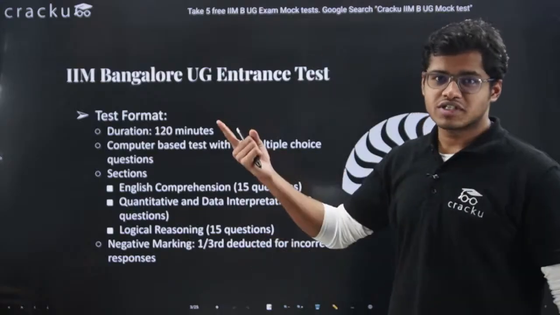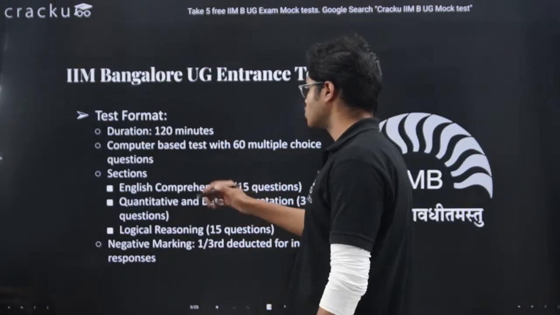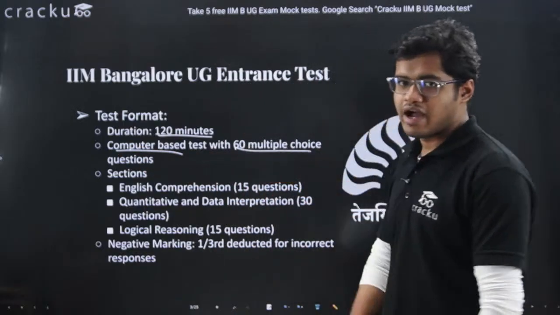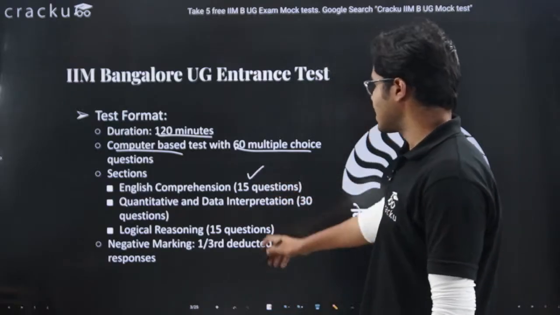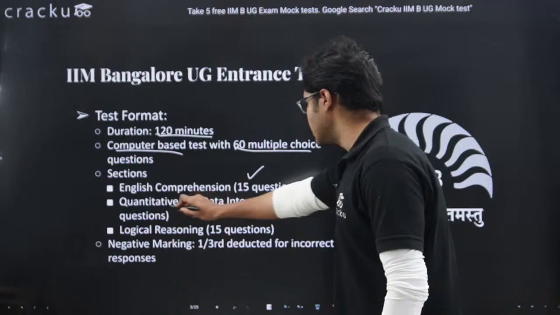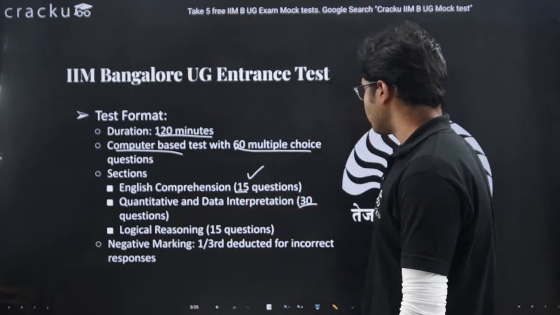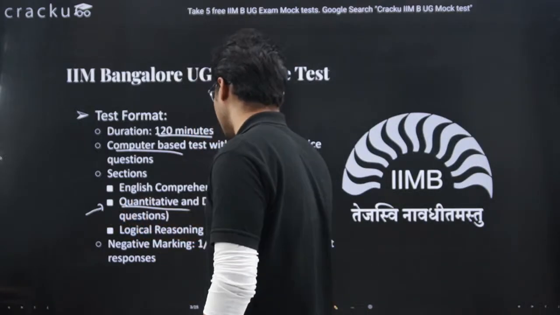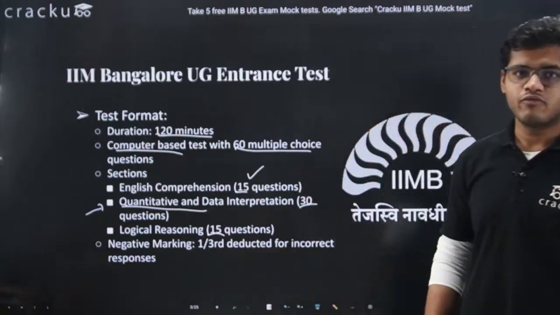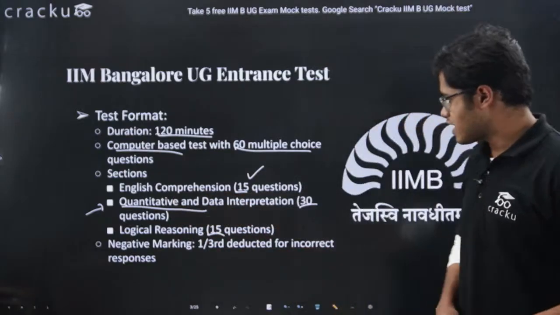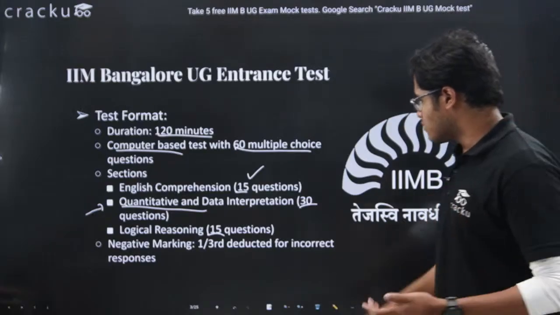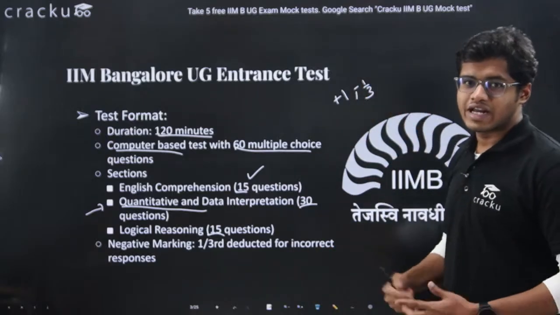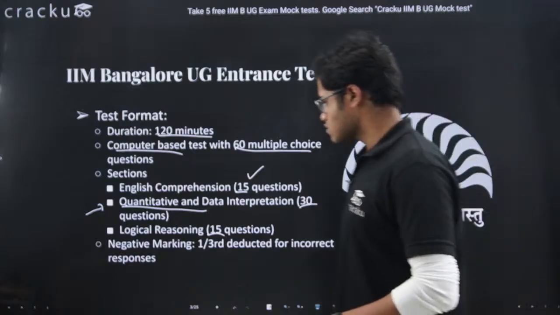Now this was about the course. Now we will discuss the test. The test is a 2-hour, computer based test, which will have 60 MCQs, and the breakup is 15 from English, 30 from quant and DI, and 15 from logical reasoning. Today we will deal with quant and DI, and the topic number system will come under this. The marking scheme is +1 for correct and -1/3 for negative.